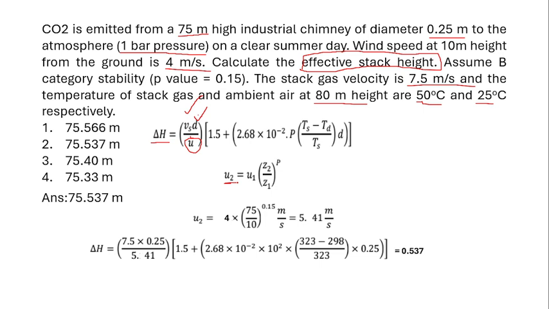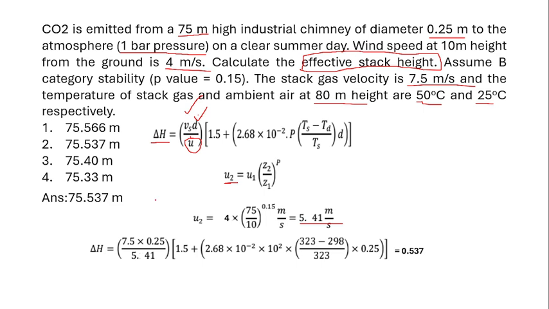So U2 is equal to U1 into (Z2 divided by Z1) whole power P. Here the P value is already mentioned, and we are going to assume the B category stability, so the value is 0.15. Z2 is 75 meter, and already at 10 meter height we know it is 4 meter per second. If you solve this, you will obtain the U2 value as 5.41 meter per second. And then you have to substitute all the obtained values in the delta H formula.